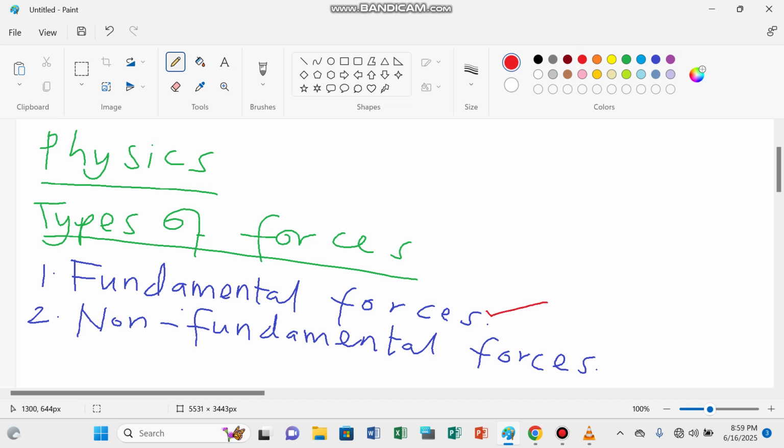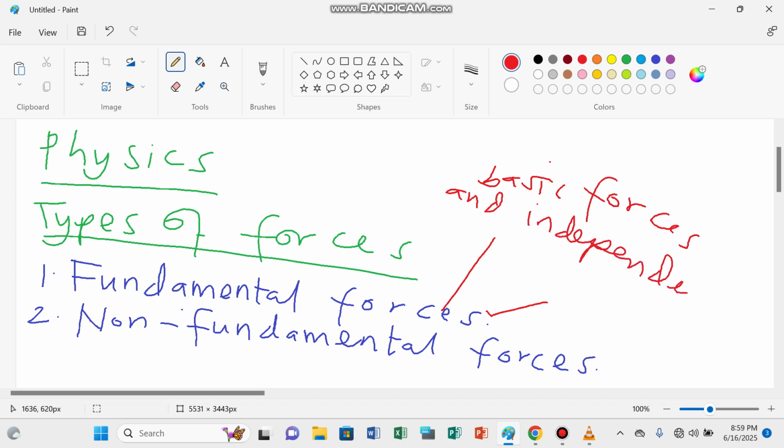So what about fundamental? Fundamental forces are basic forces. They occur naturally and they are independent. Basic and independent means these forces, which are fundamental, are independent. They cannot be expressed in terms of other forces, so that we call them independent. They are basic, meaning they are the foundation of other forces.